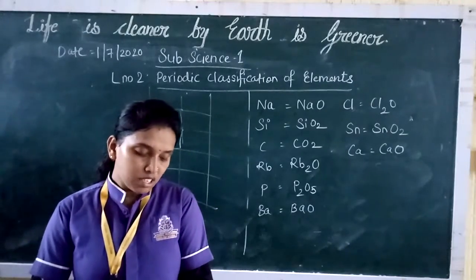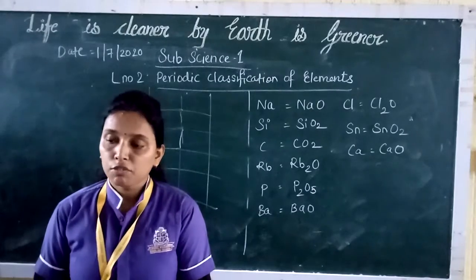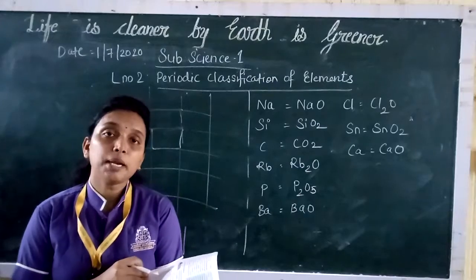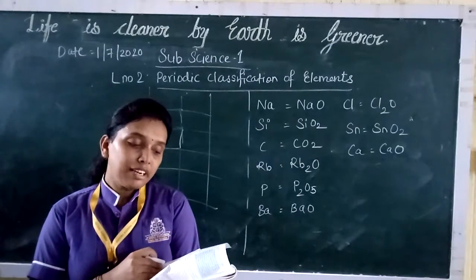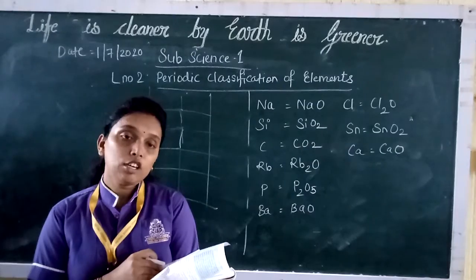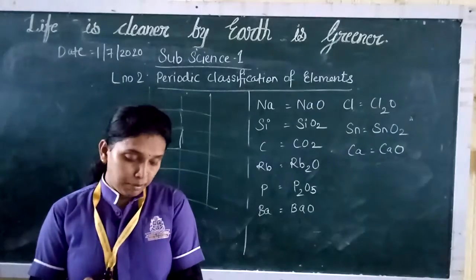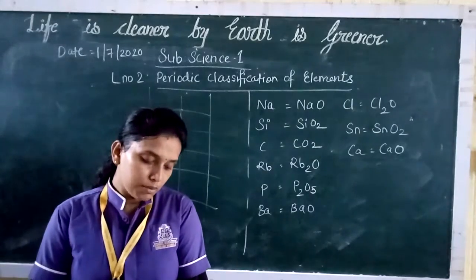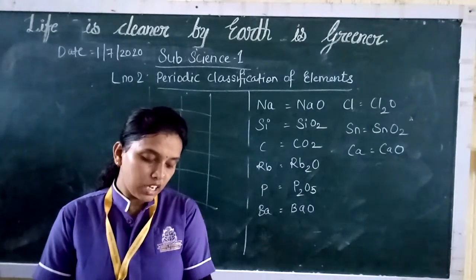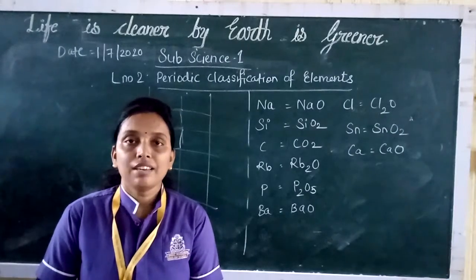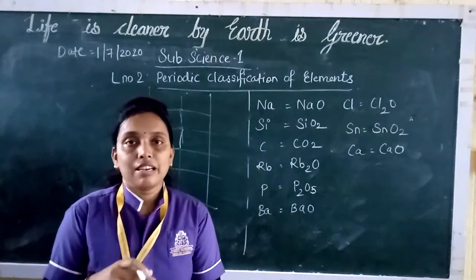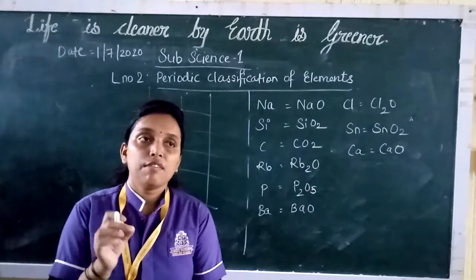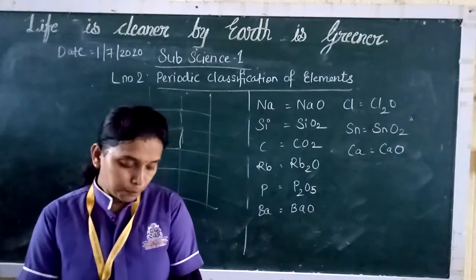Now atomic numbers are serially indicated in the upper part of each box. If you see the periodic table on page 23, you will find the atomic numbers written slightly on the upper side of each element. Each box corresponds to the place for one element. As you draw these lines, you will get boxes, and in each box you will place an element. So every box contains an element.